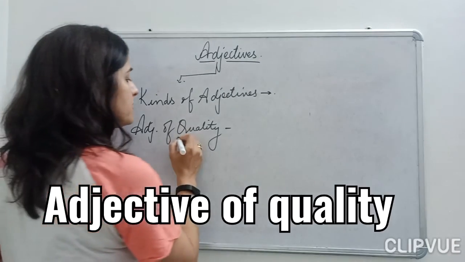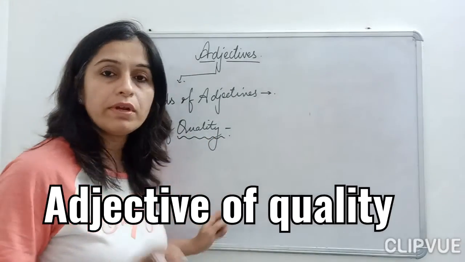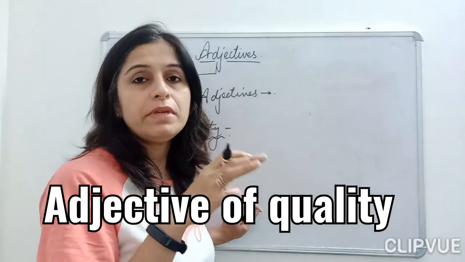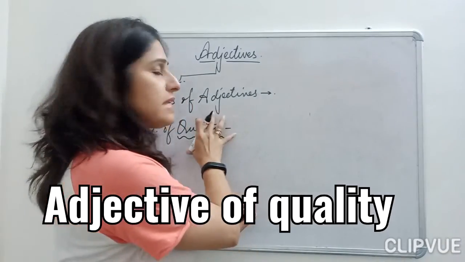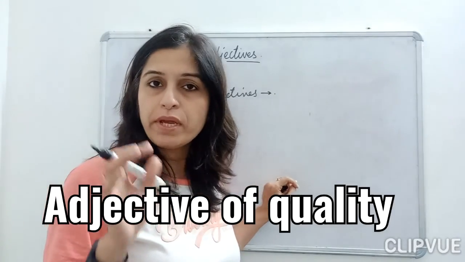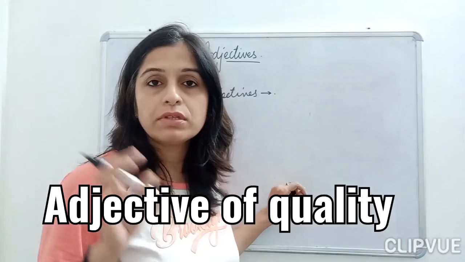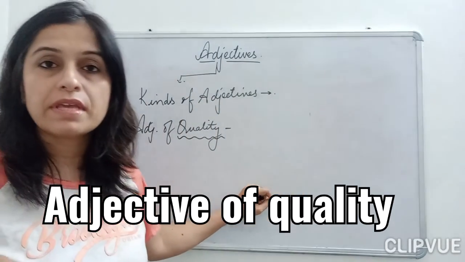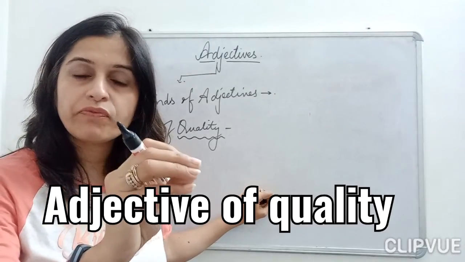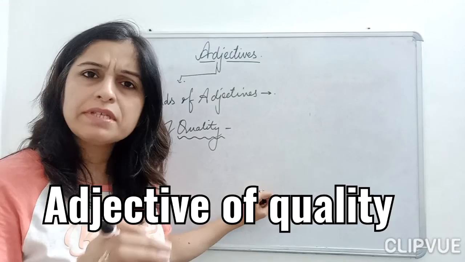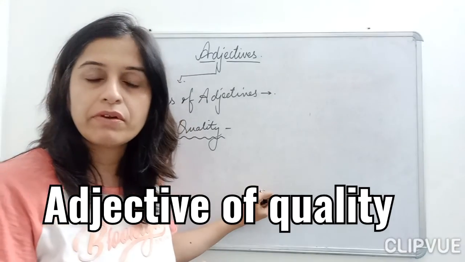Now, what do you understand by the adjective of quality, children? That's very basic. By the word itself you can identify that the adjective of quality is used when you are telling about the quality of someone, about the quality of a person. Adjectives of quality can be described in an enormous number of ways, children.